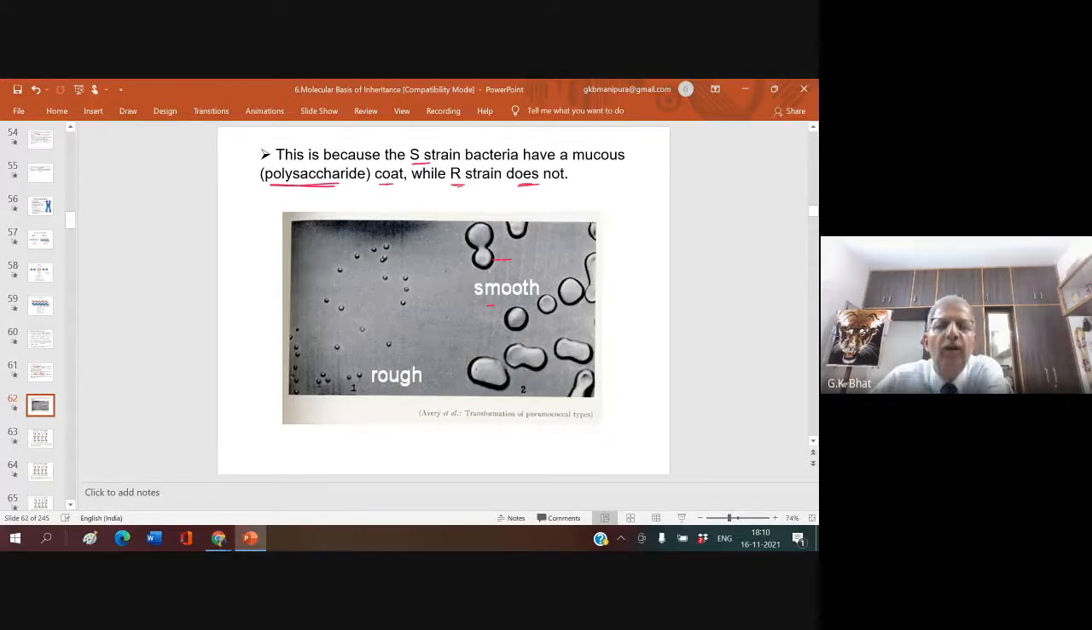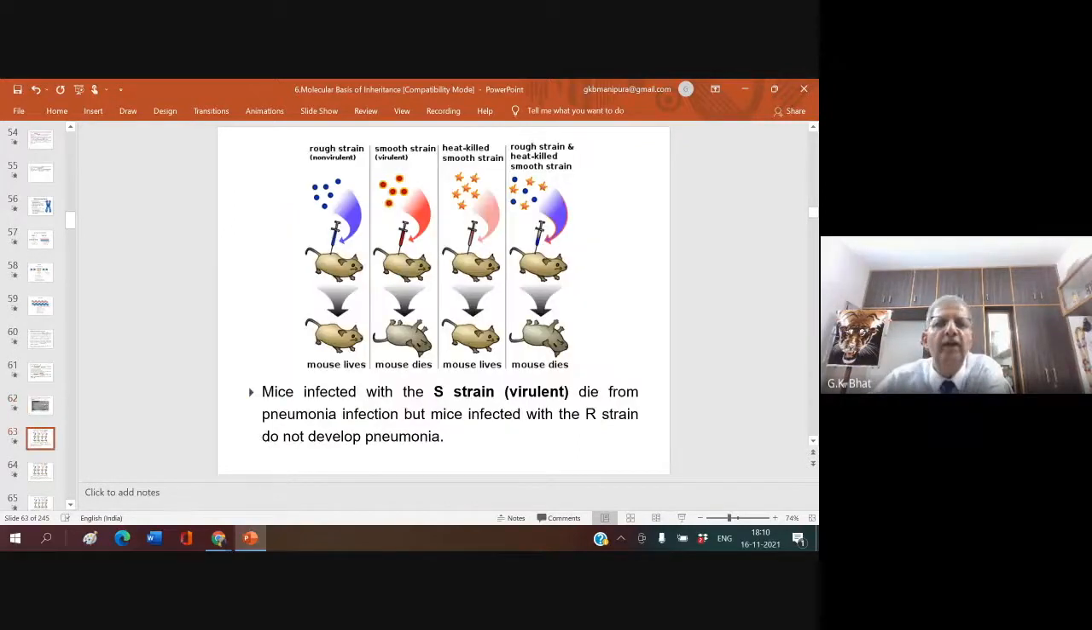Now let us see what is the difference between these 2 strains. Mice infected with the S strain is always considered virulent, because whenever mice get infected with the S strain, the mice used to die. So mice infected with the S strain die. When the mice were given an injection containing this smooth strain, the mice used to die. So mice infected with the S strain, the virulent one, die from pneumonia infection.